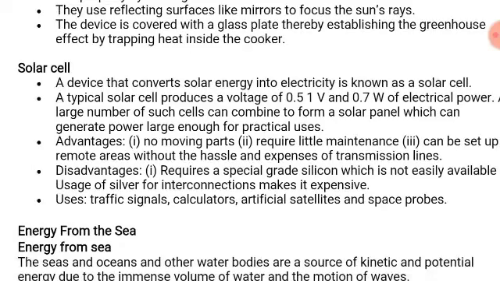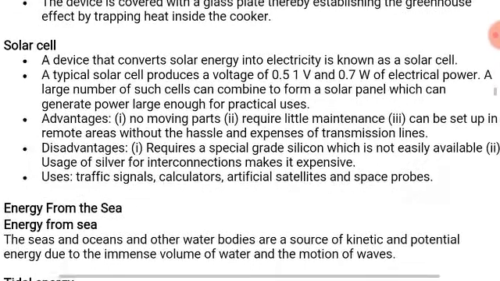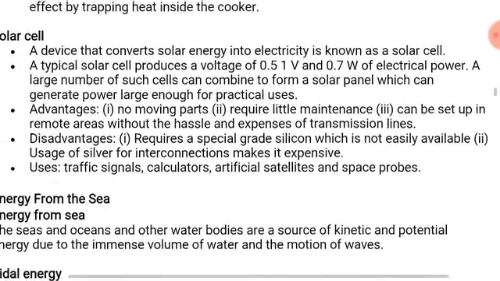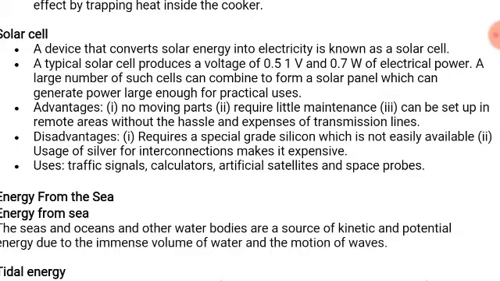A large number of such cells can combine to form a solar panel which can generate power large enough for practical uses. Advantages of solar cells: no moving parts, require little maintenance, and can be set up in remote areas without the hassle and expense of transmission lines.